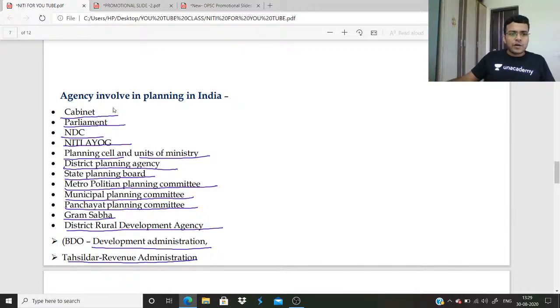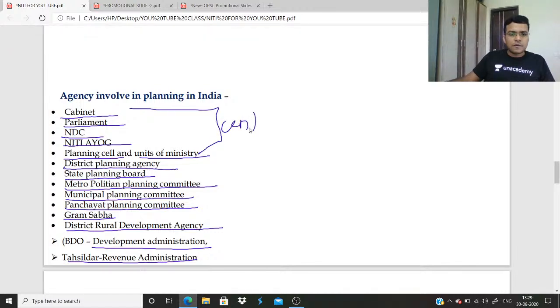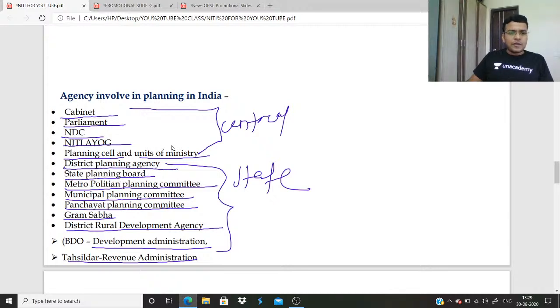So these are at central level. And these are all at state level, be it the district planning agency, state planning board, metropolitan planning committee, municipal. So in this diagram we have discussed everything. We discussed panchayat planning, block planning, gram sabha, metropolitan, municipal, state planning board, district planning agency, and these are the planning cells of units of ministry and cabinet.